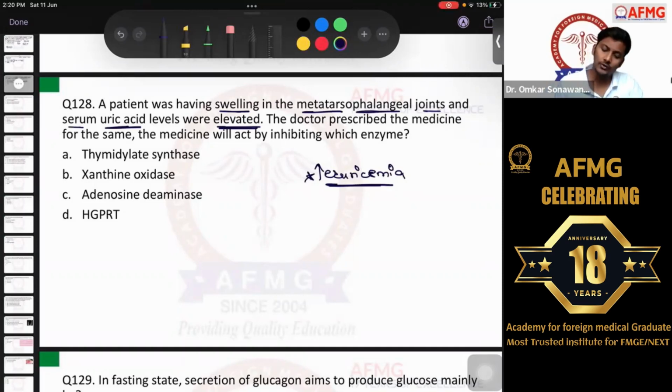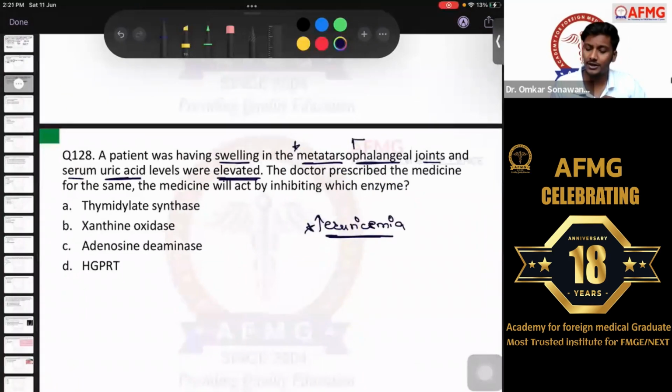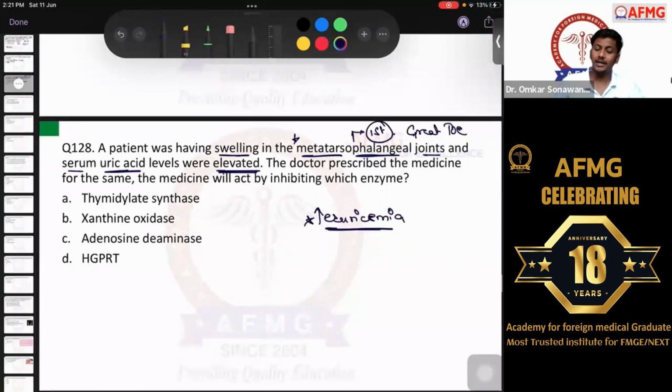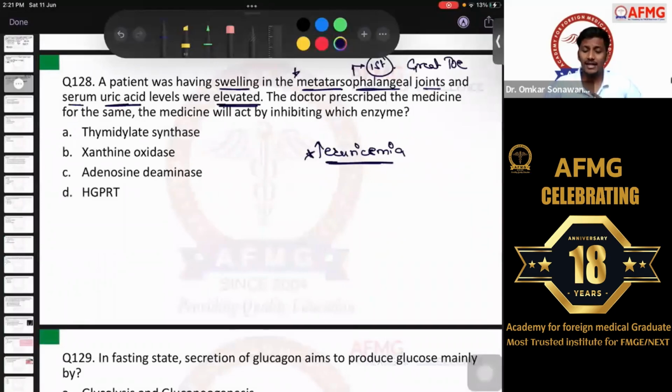Okay, and the most common joints involved are usually the metatarsophalangeal or the metacarpophalangeal joint. Out of that, the most common one out of all is the first metatarsophalangeal joint, also called your great toe. Now the diagnosis will become easier. So here, definitely elevated uric acid levels, there is pain and inflammation or swelling at the level of the metatarsophalangeal joints. So here the diagnosis is definitely gout, right? Here the diagnosis is gout.